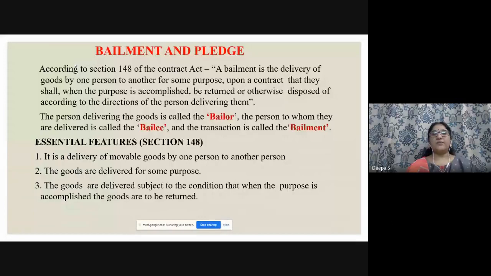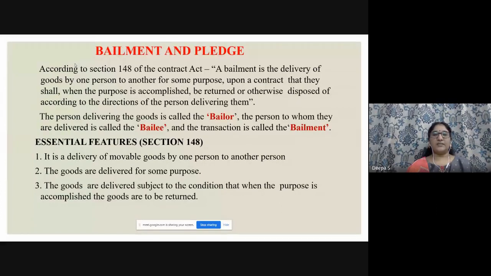According to section 148 of the Contract Act, a bailment is the delivery of goods by one person to another for some purpose, upon a contract that they shall, when the purpose is accomplished, be returned or otherwise disposed of according to the directions of the person delivering them. So this is the definition. When you see this definition, you have to choose the option. So who are all the parties involved? The bailer and the bailee. The person delivering the goods is called the bailer. The person to whom they are delivered is called the bailee, and the transaction is called the bailment.